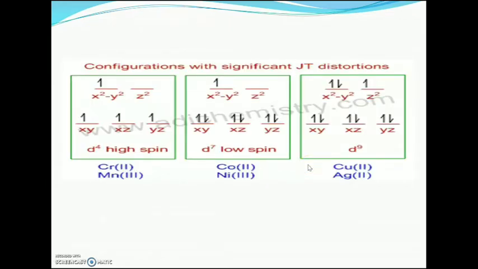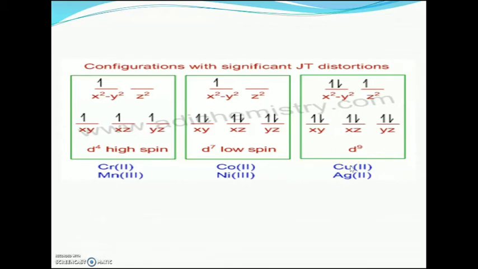Let us explain how a Jahn-Teller distortion takes place. For that, we have to take an example, copper(II) complexes. In these complexes a strong Jahn-Teller distortion takes place.